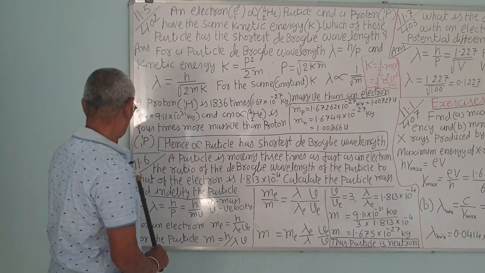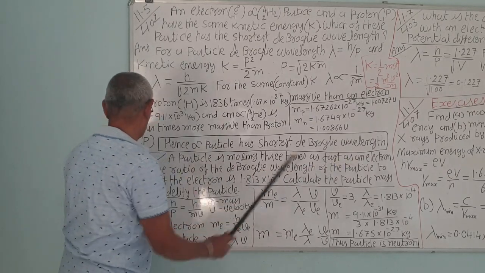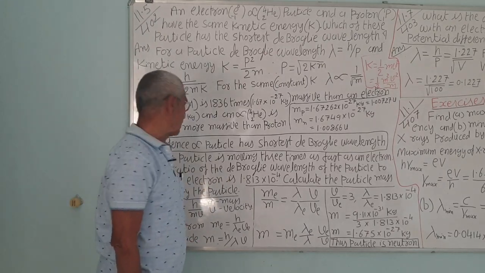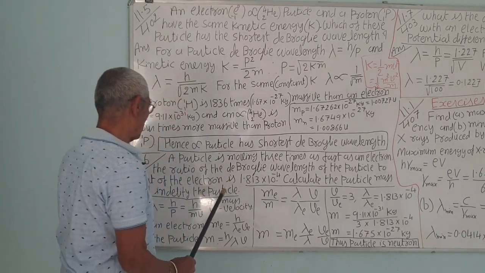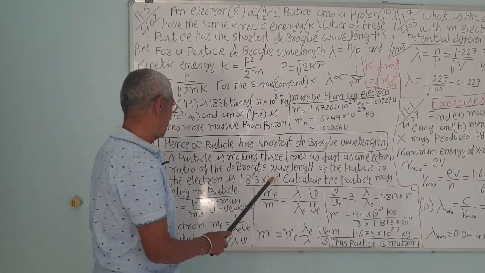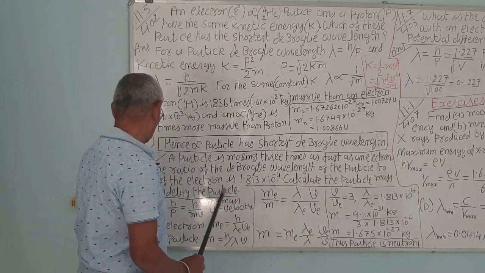Next, 11.6. A particle is moving 3 times as fast as an electron. The ratio of the de Broglie wavelength of the particle to that of the electron is 1.813 into 10 raised to minus 4. Calculate the particle mass and identify the particle.